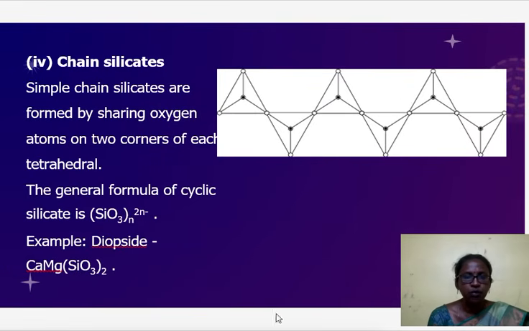Next, we move on to chain silicates. Simple chain silicates are formed by sharing oxygen atoms at two corners of each tetrahedron. The general formula is (SiO3)n 2n-. Example: diopside. This is the structure of the chain silicates.